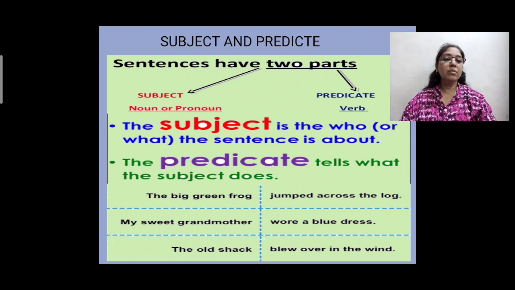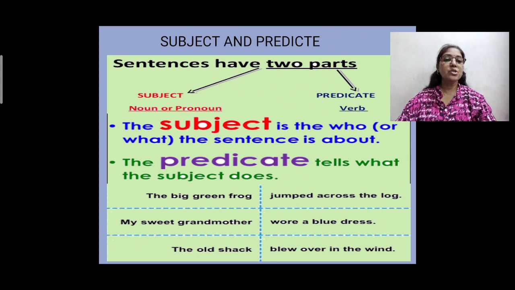My sweet grandmother wore a blue dress. What are we talking about in the sentence? My sweet grandmother, so this is your subject. Wore a blue dress: what we are saying about the subject is that she wore a blue dress, so this is your predicate.